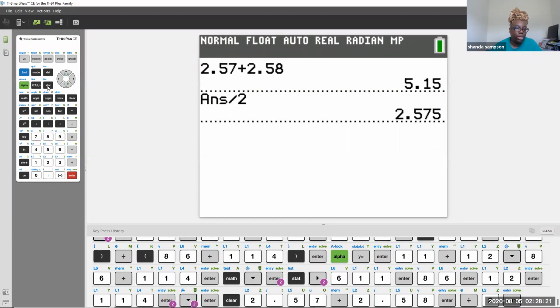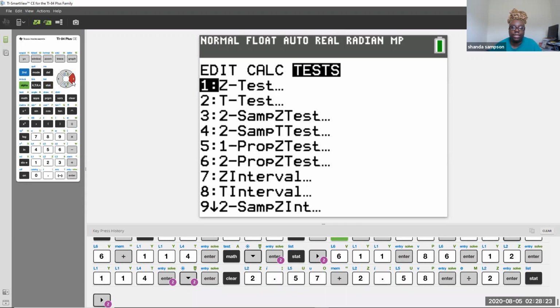So where do we go? We go to stat and we go to test. All right, and what kind of test are we doing? Well, because the standard deviation of the population is known, we're going to use a z-test, and we're looking for a z 2 sample interval. All right, not just a z interval. So 2 sample interval, which is number 9.